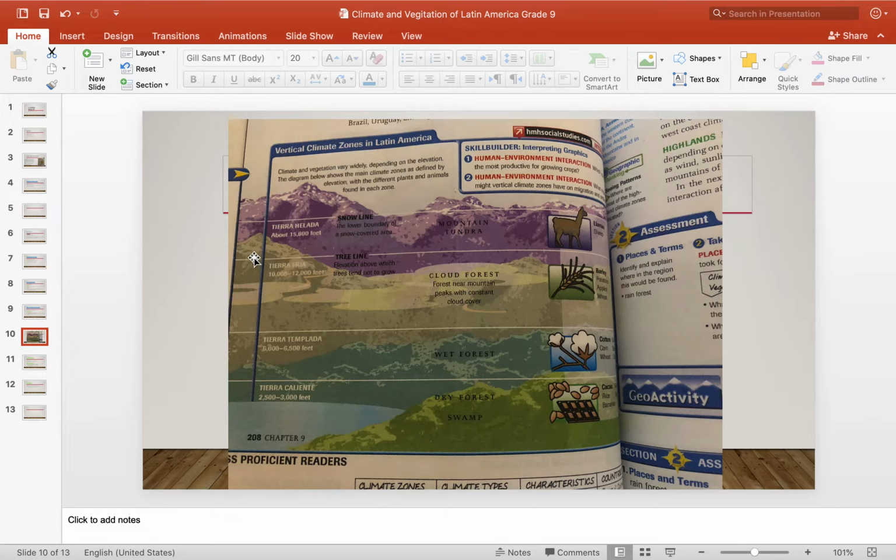So in the lower part of the area we can find the Tierra Fría. We can find cloud forest over there, and this is the vegetation, or kind of plants, that live in this specific region. And then proceeding to a lower part, which is the Tierra Templada, we can find the wet forest over there, some huge vast forest where we can see the cotton trees. And the lowest part is the Tierra Caliente, dry forest and swamps, and we can find there the cocoa trees.